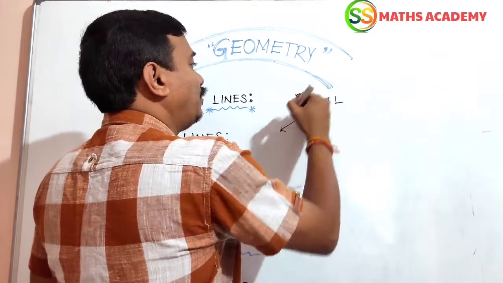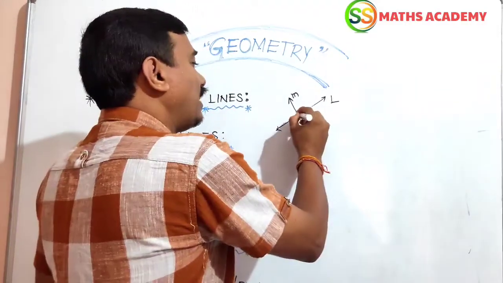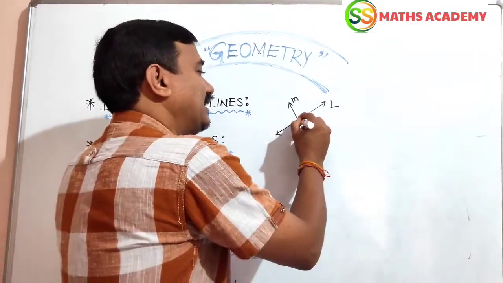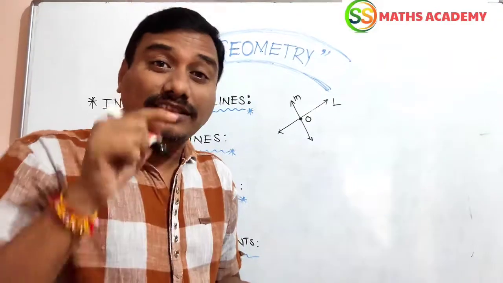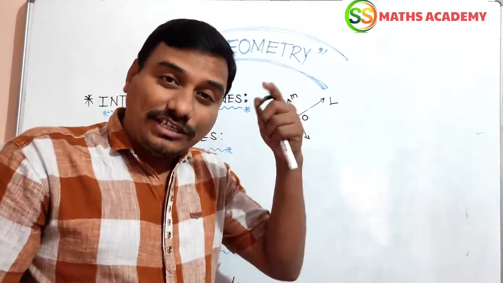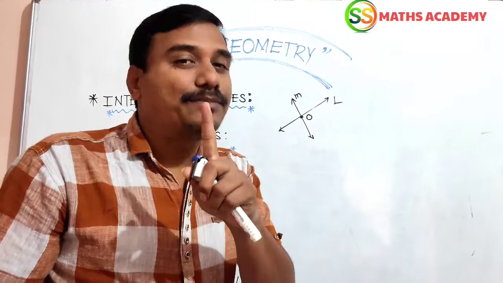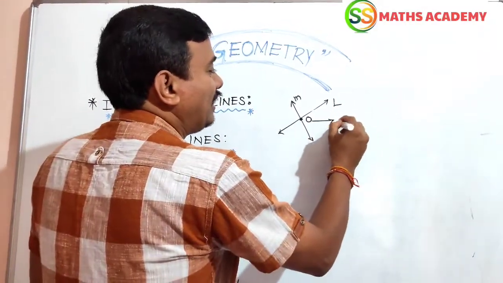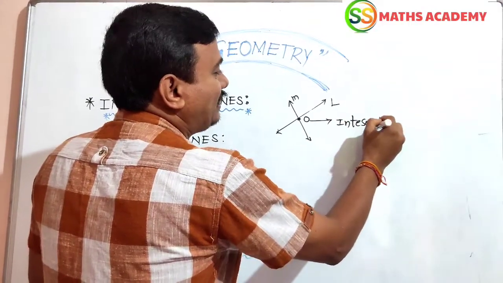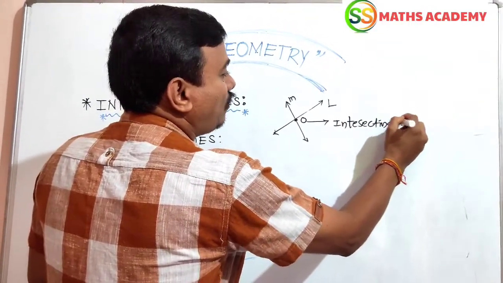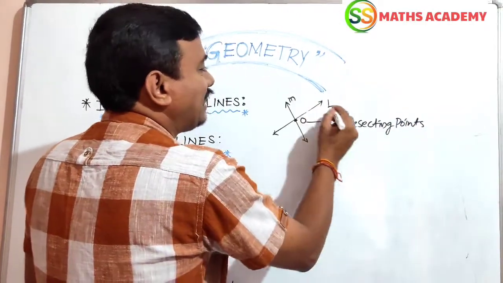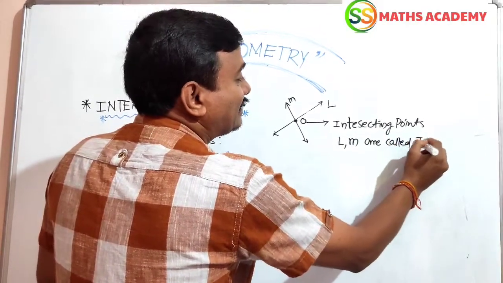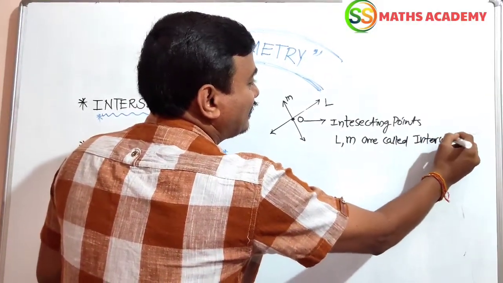Here L, M are two lines. These two lines meet, intersect at a point O. Then we consider it as the intersecting point. This point is called the intersecting point. Such lines, L and M, are called intersecting lines.